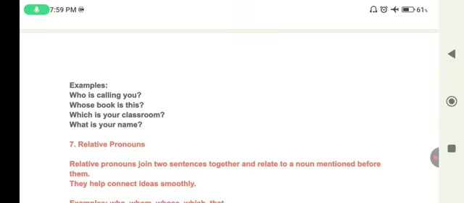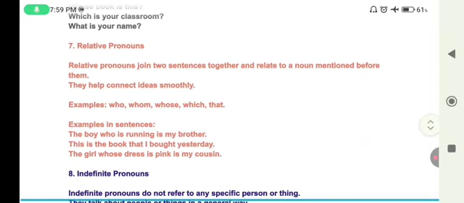Now the seventh one is relative pronoun. What is a relative pronoun? Relative pronouns join two sentences together and relate to a noun mentioned before them. They help connect ideas smoothly. For example, who, whom, whose, which, that. Examples in sentences: The boy who is running is my brother.